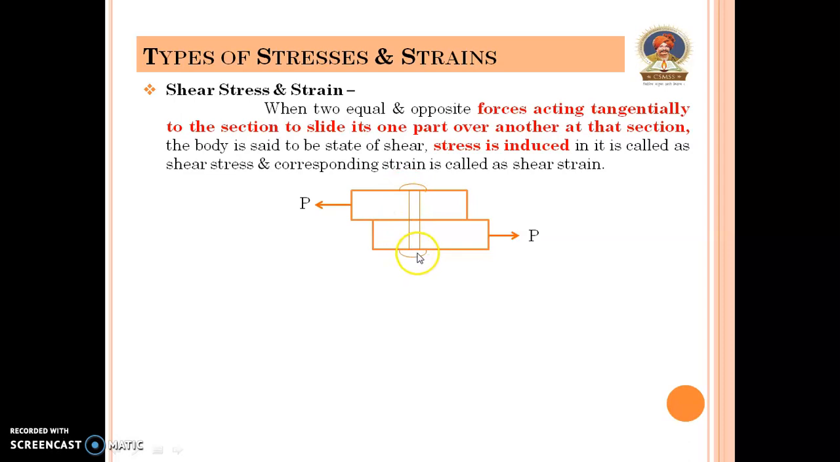These two plates are joined with the help of this rivet and this P, that is tangential force acting on that section. After that, when we apply the tangential force on the body, then this rivet will shear off. Here the shearing is take place.